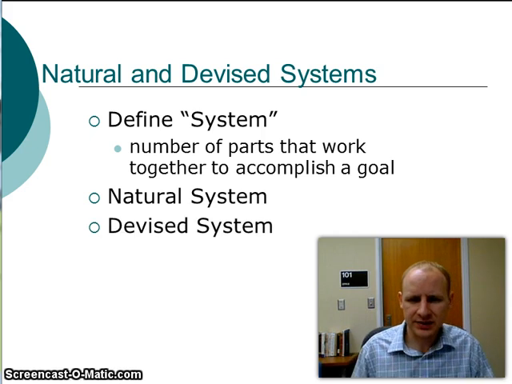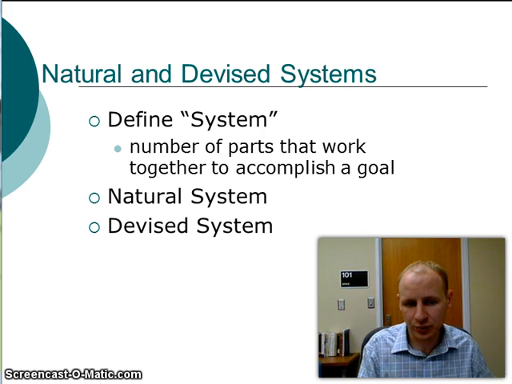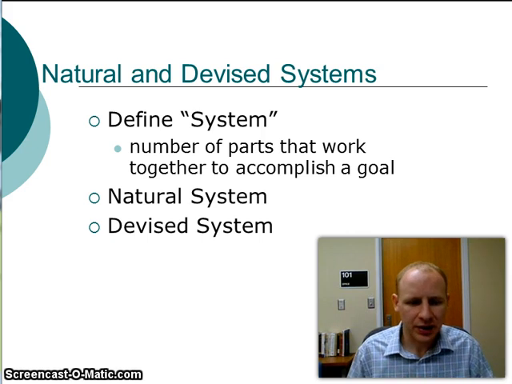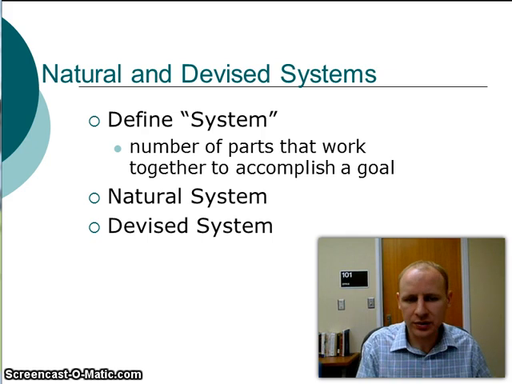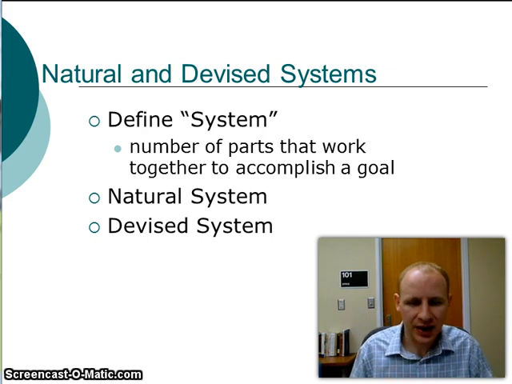Then we also have devised systems, and devised systems are systems that are man-made, produced by man, organized by man, controlled by man. Now they may use natural products, but they are devised by man. So think about an irrigation system. Even in the early days of using canals in irrigation, though we were using water and land to accomplish the task, it still is a devised system because man was producing it and putting it together. But there are so many different types of devised systems today using technology, from different types of networks, electronic systems, even transportation systems. There's just a lot of systems out there.